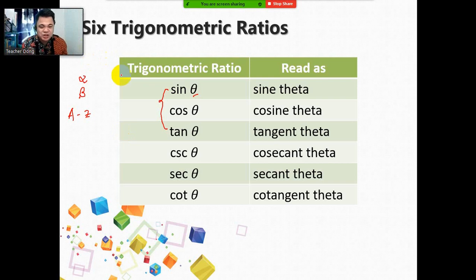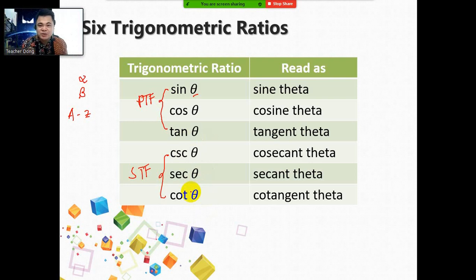These three are what we call the primary trigonometric functions, and these are the secondary trigonometric functions. When we say secondary, they are actually the reciprocals of the primary. For the secondary trigonometric functions, we have the first one, cosecant theta. Everyone, cosecant theta. Very good. Next, we have secant theta. Again, secant theta. Very good. So you are pronouncing it right.